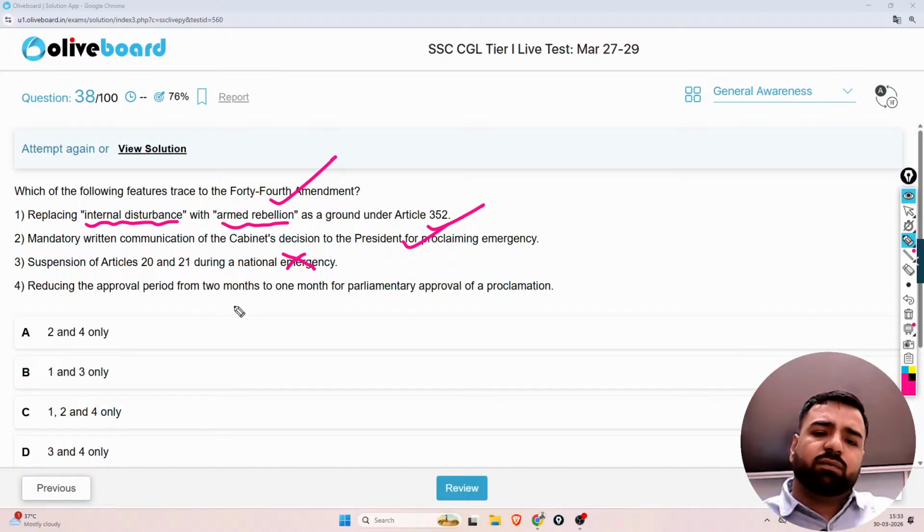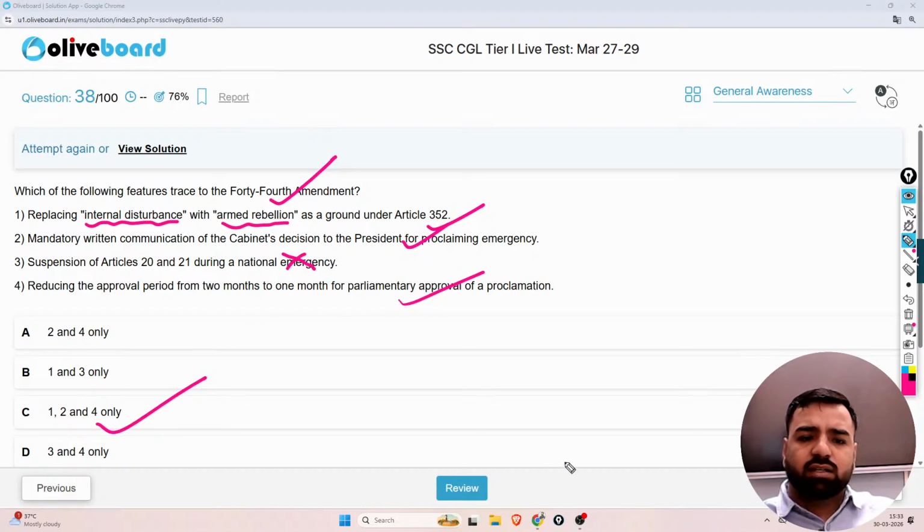Reducing the approval period from 2 months to 1 month for the parliamentary approval of the proclamation, that's correct. So here guys, 1, 2 and 4 will be the correct answer, as third is not correct. So what is the correct answer? That is option number C will be the perfect answer.